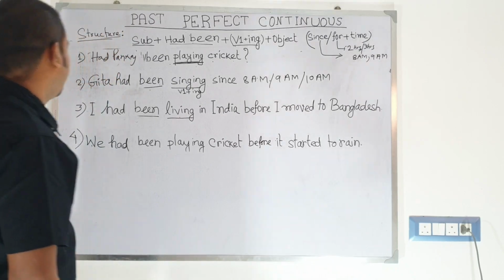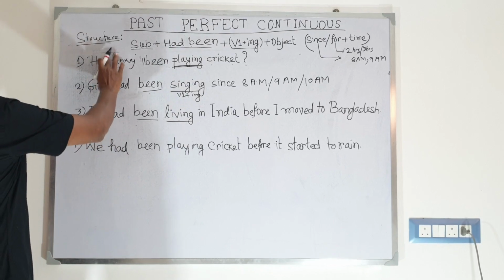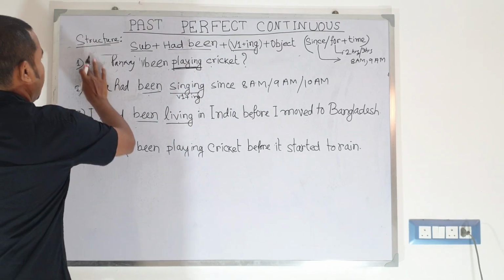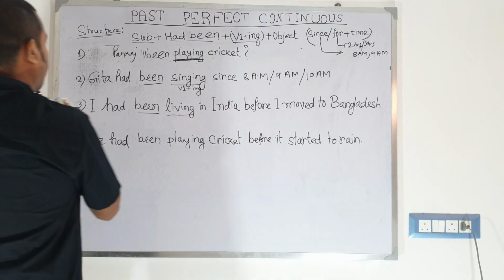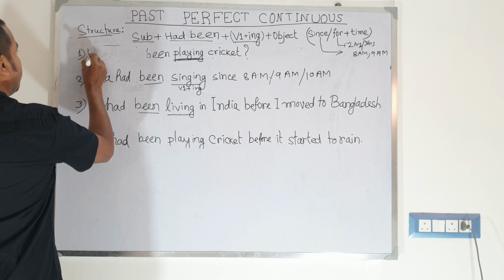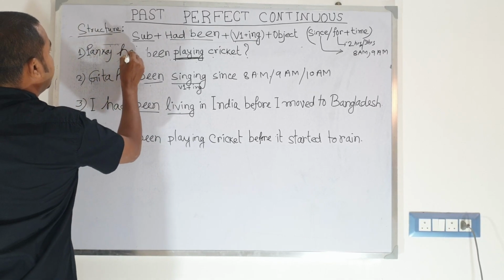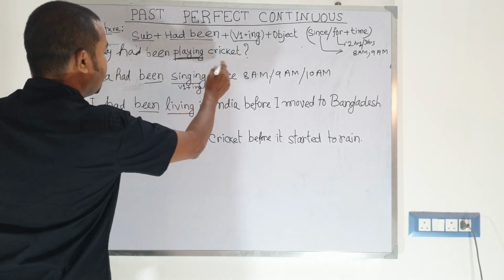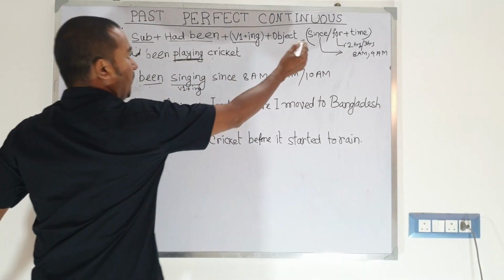So we have the example here, you can see. This is our first example: Pankaj had been playing cricket. You can use for and since.